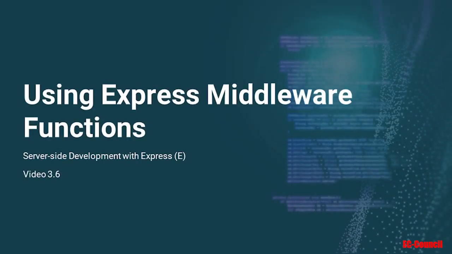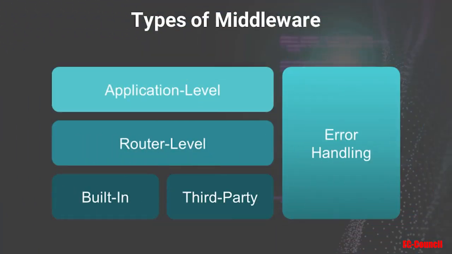Using Express middleware functions. Let's take a look at what middleware functions are in Express. There are a couple of types of middleware functions. One of these is the application level. Then there are the router, error handling, built-in, and third-party. There are many types of third-party middleware functions. You can download, install, and use them, and then load them in your app at the application or the router